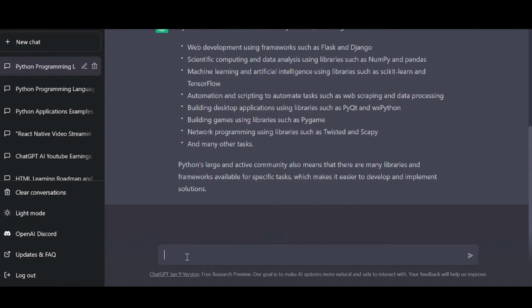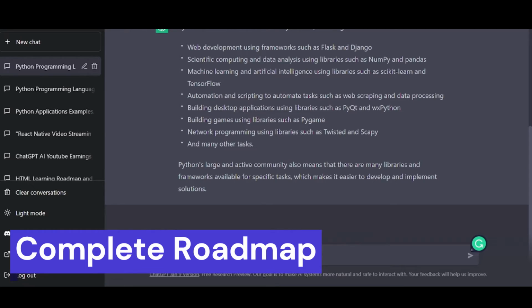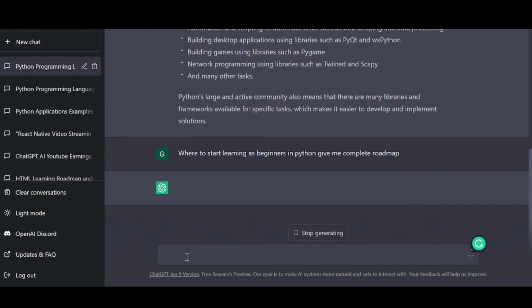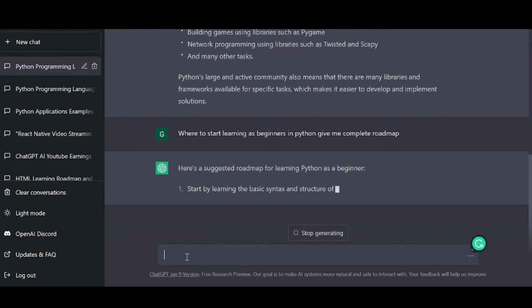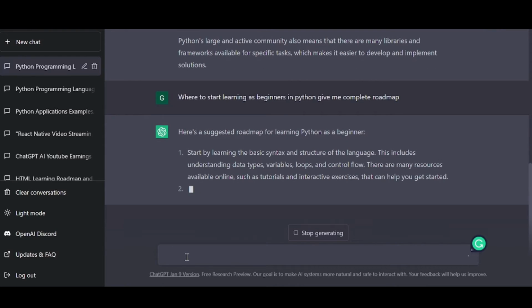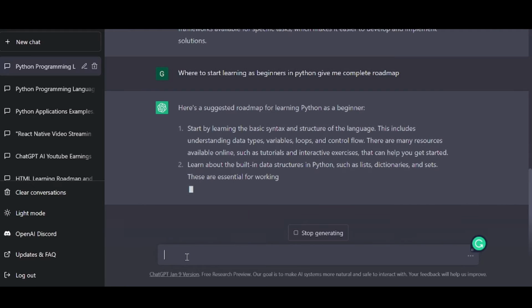Okay, now you have a basic understanding of what Python can do. Now you can ask for the roadmap, from where you can start. For example, where to start learning as a beginner in Python, give me a complete roadmap. So remember one thing, ChatGPT is like a human. You can ask whatever question you have, not necessarily in the format of a question or anything. You can just ask it, and ChatGPT will help you to explain everything.